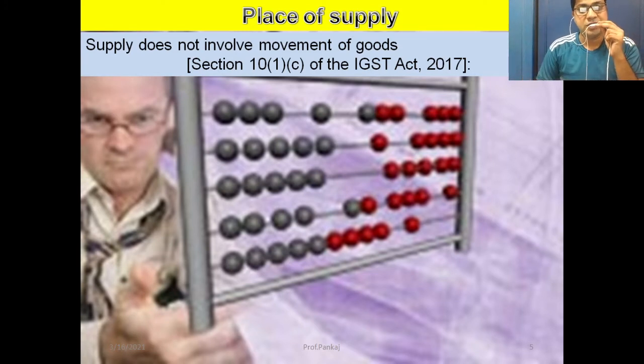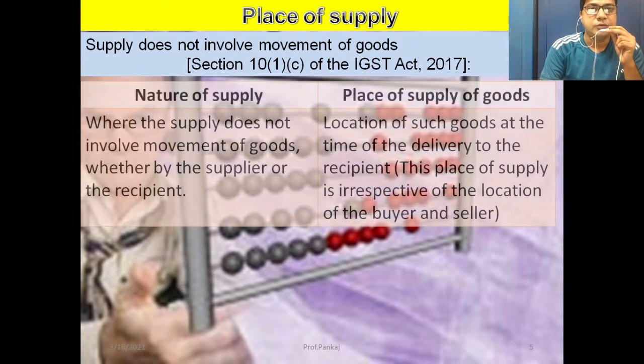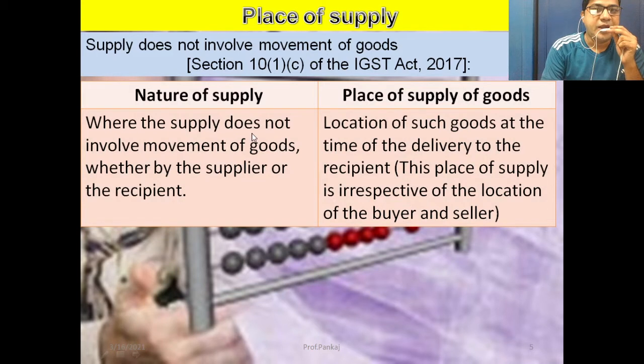Now, in Section 10, subsection 1, clause C of the IGST Act, goods are not moving. It means where the supply does not involve movement of the goods, whether by supplier or recipient. It is not moving from supplier to recipient. Movement is not there in this particular transaction.